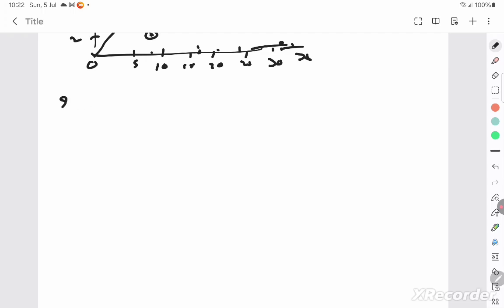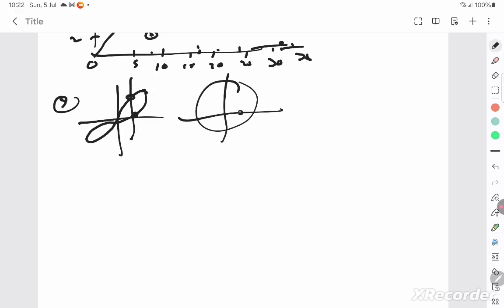Sum number 9. They've given a graph like this. You draw a line parallel to y-axis. You can't be in two different positions at the same time. You can't have two different velocities at the same time, positive and negative velocity at the same time. Speed time graph. Speed can never be negative, so this is not possible. So all these graphs are wrong.